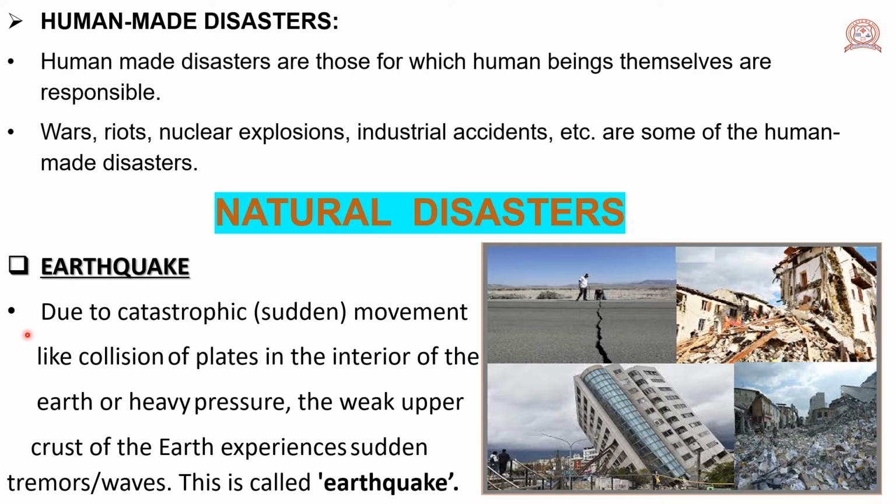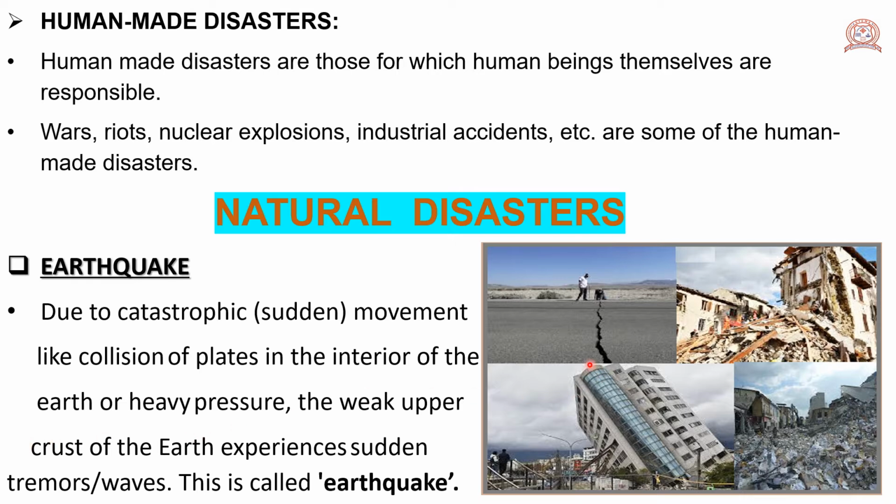Means because of the sudden movement in the interior of the earth like collision of plates or heavy pressure, the weak upper crust of the earth, that is, the outermost layer of the earth experiences sudden waves. This is called earthquake.